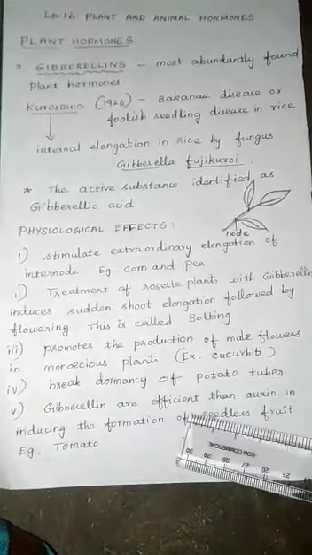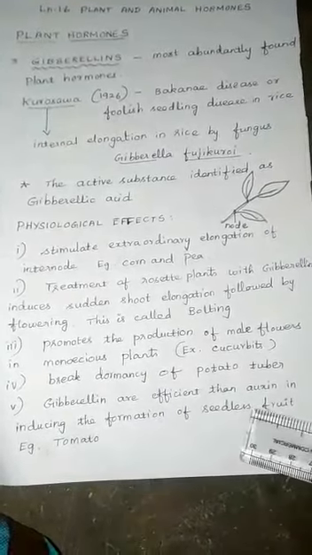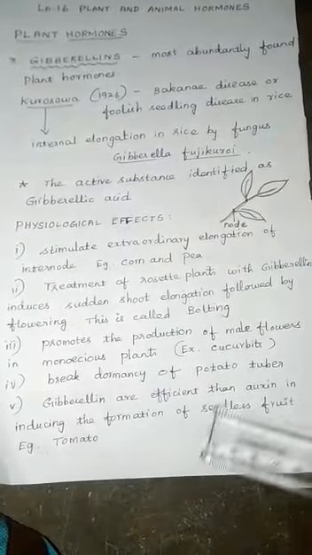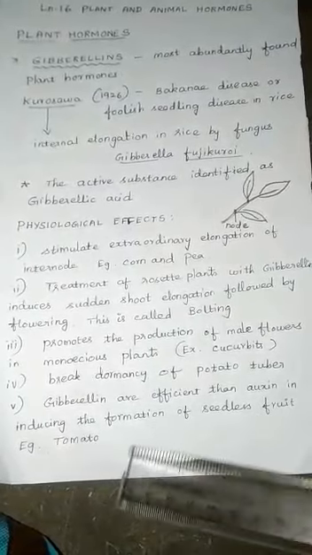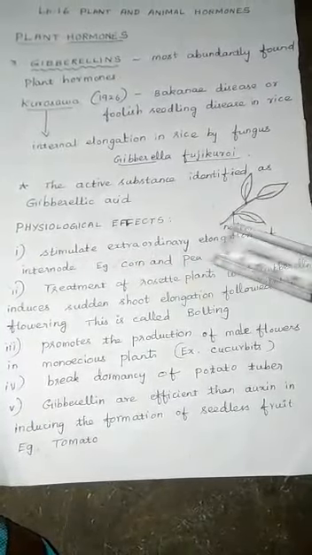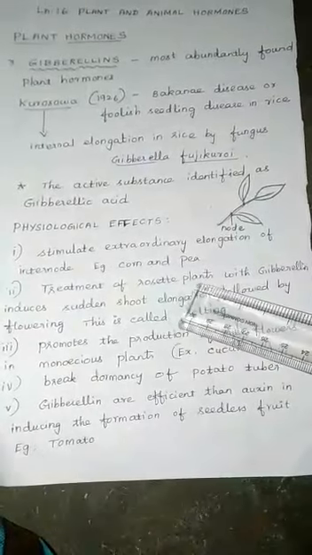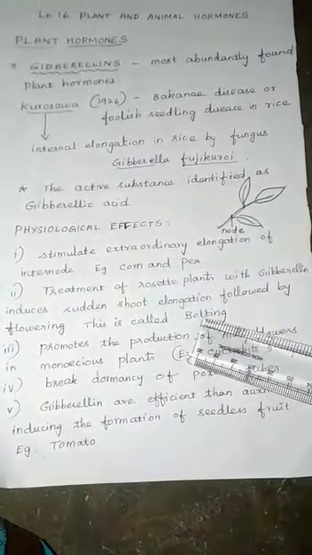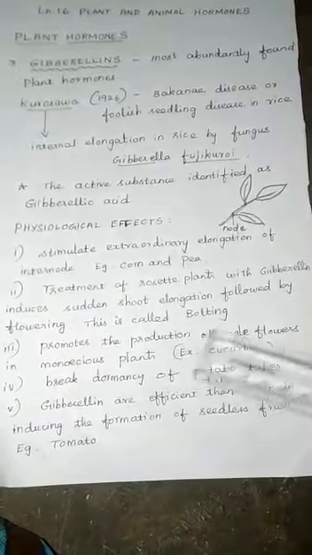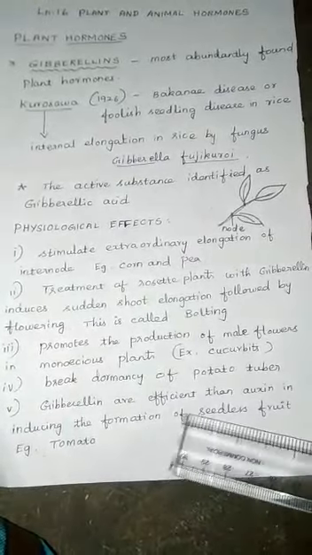Then it is more efficient than auxin in inducing the formation of seedless fruits. Example, tomato. You know what is meant by seedless fruits? Parthenocarpic fruits. So here it helps in extraordinary elongation of internode, then growing the rosette plants. That process is called bolting. Then production of male flowers, breaking dormancy, then parthenocarpic fruits.